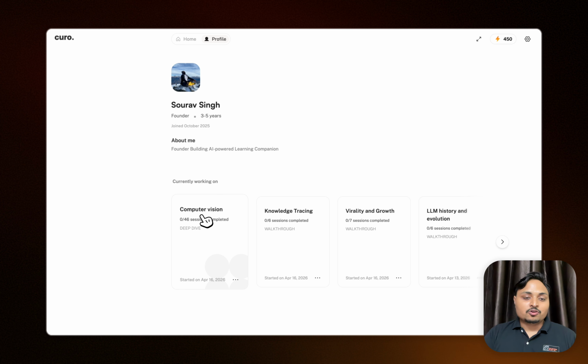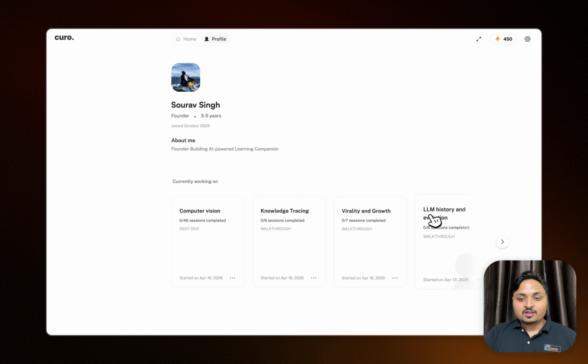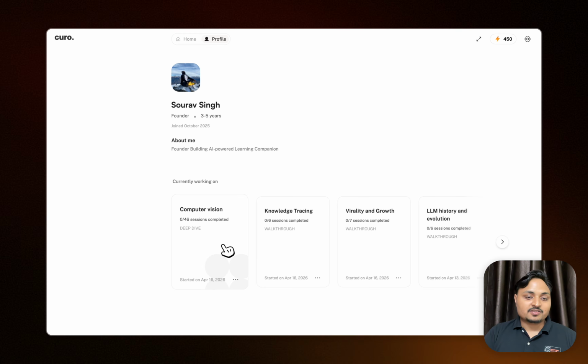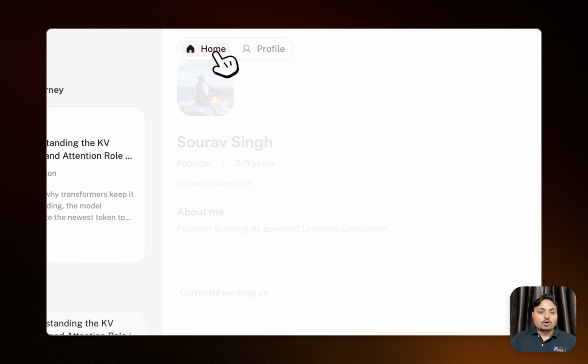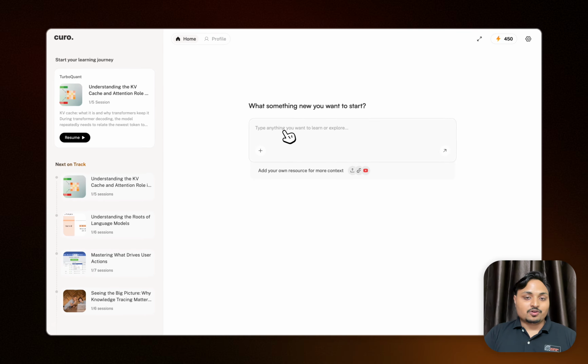Also, I can see all the topics which I was learning with Kuro: computer vision, knowledge tracing, virality and growth, LLM history and evolutions. So from here, I can access these topics and continue back for each of the topics. On the home, I can start learning anything new which I want with Kuro.